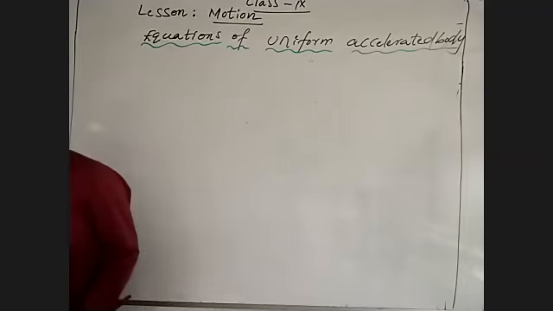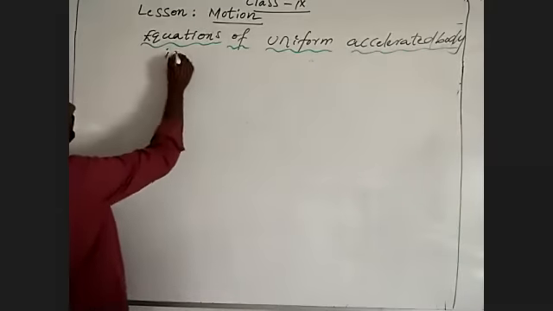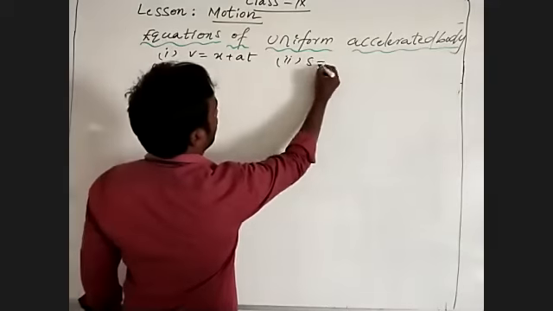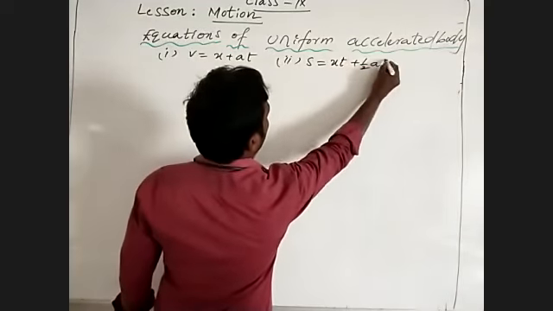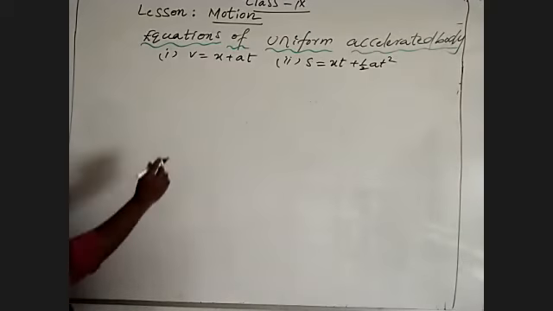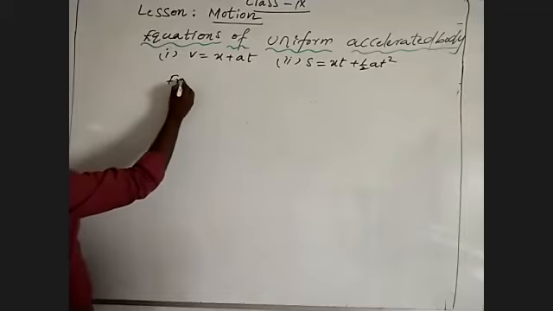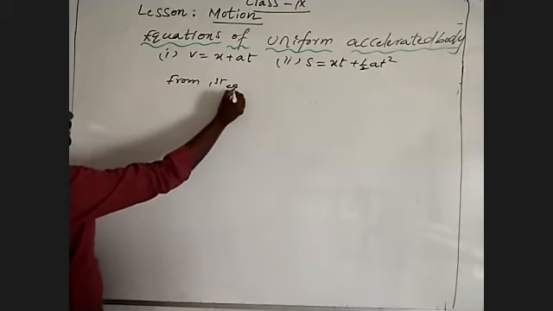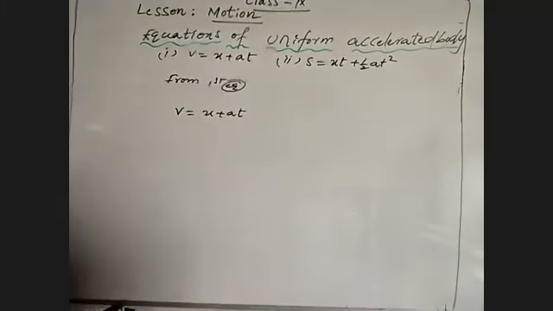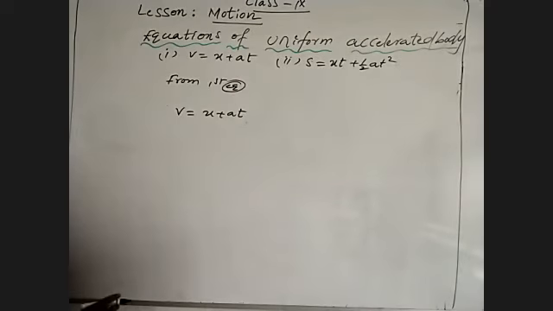First we'll talk about the third equation. The first equation is v is equal to u plus at. The second equation is s is equal to ut plus half at square. Those we solved. Then we go to the third equation. From the first equation, v is equal to u plus at.